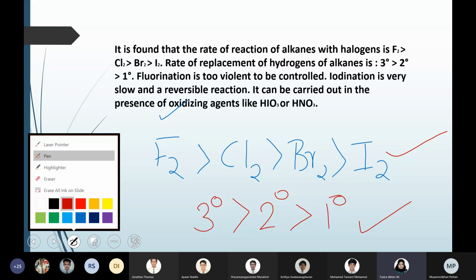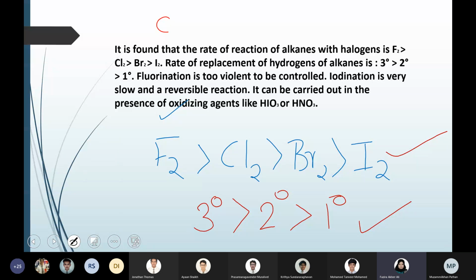That means if you have a compound like this, CH3, CH3, CH3, H, this is a tertiary alkane because that carbon is attached to three alkyl groups. So this hydrogen can be replaced with chlorine.